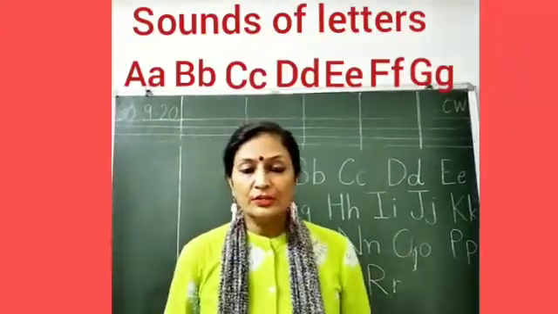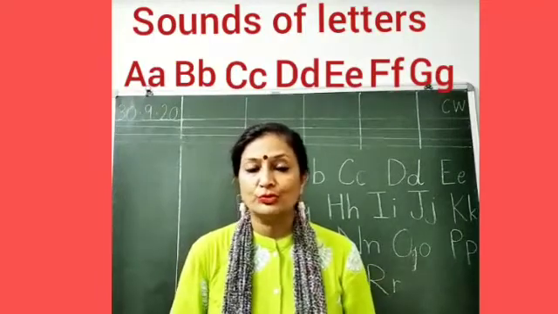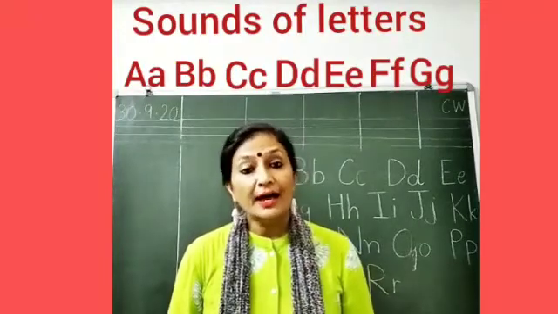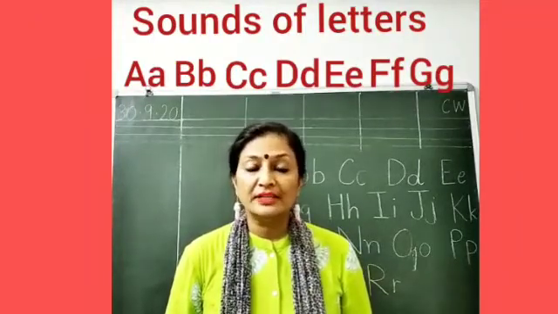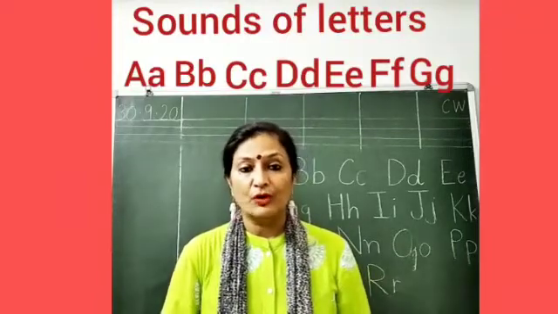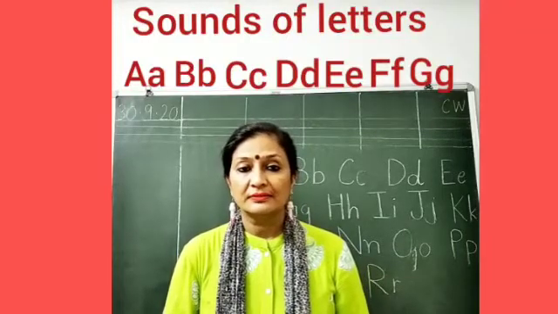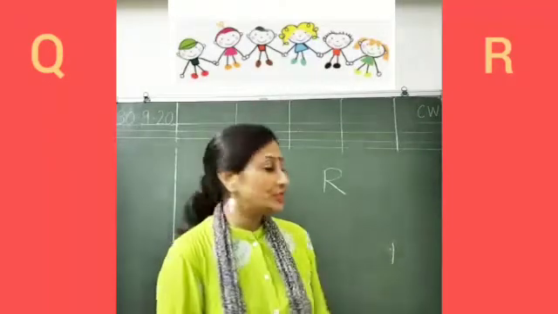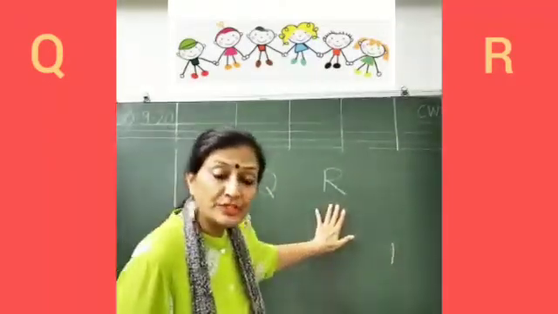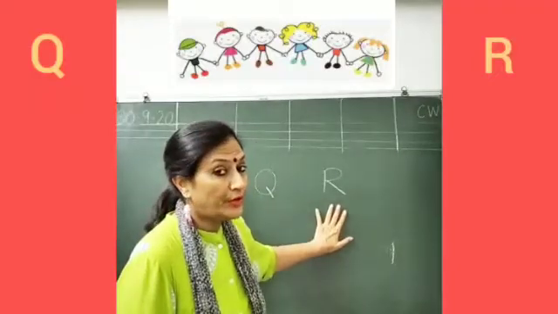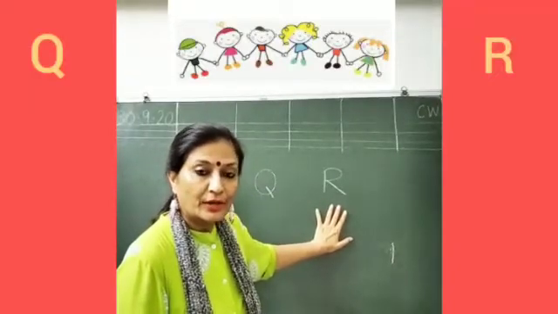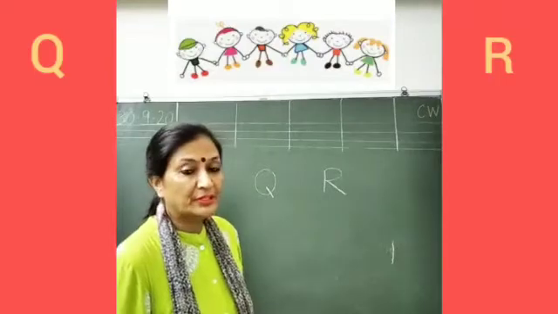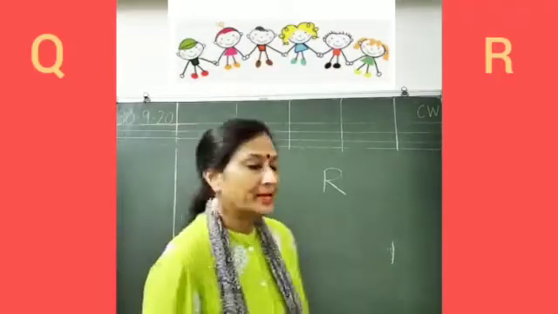So children, you have learned two new sounds today. Every day at home you have to revise these sounds of the letters. Let us learn to write capital Q and capital R. Q for a queen, R for a rabbit. It is very simple to write.